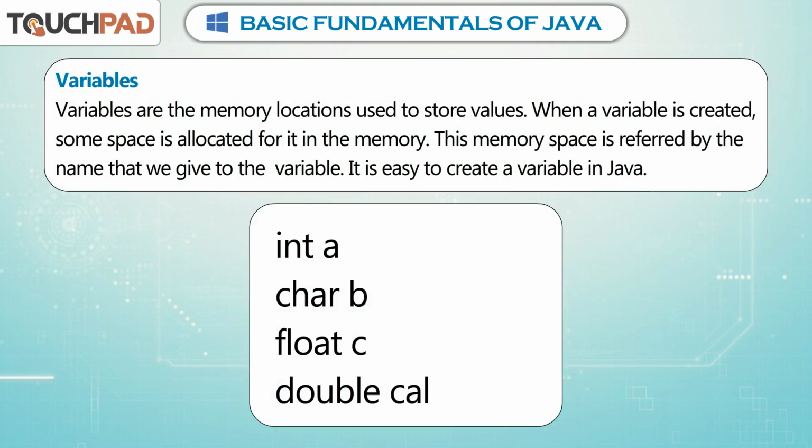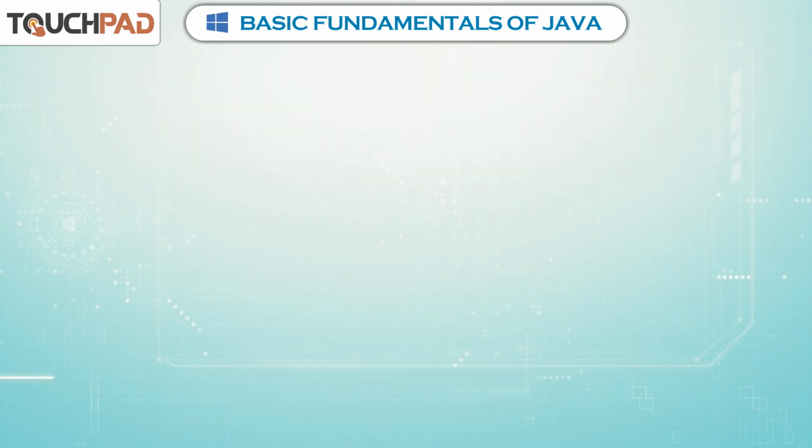Variables. Variables are the memory locations used to store values. When a variable is created, some space is allocated for it in the memory. This memory space is referred by the name that we give to the variable. It is easy to create a variable in Java.